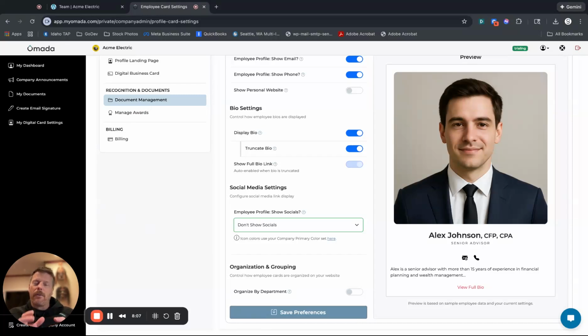The way that it's set up like that is because it caches it on the Omada side, but also there could be some caching on your browser side, but it helps speed that information back to your website rapidly. If you had to generate that HTML code all the time for your profile page, it would take too long, and it's not good for SEO as well. So this generates it in the back and saves it.